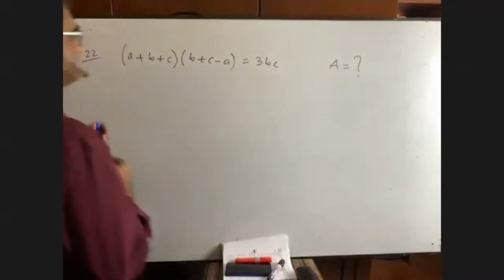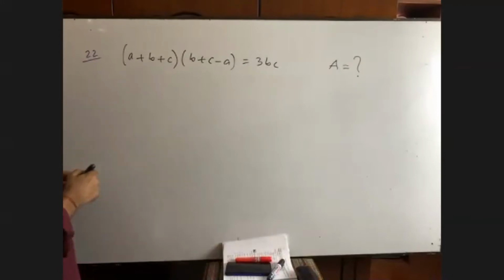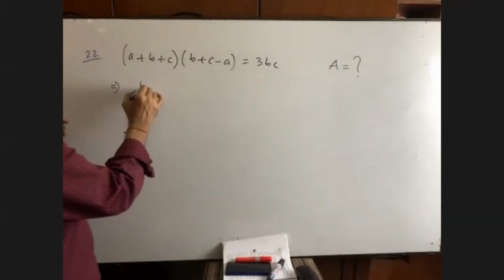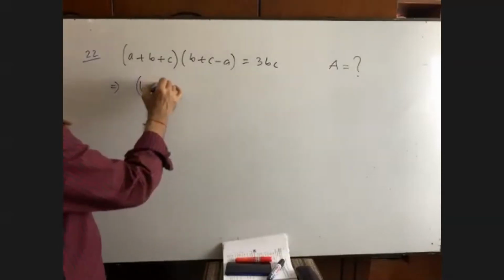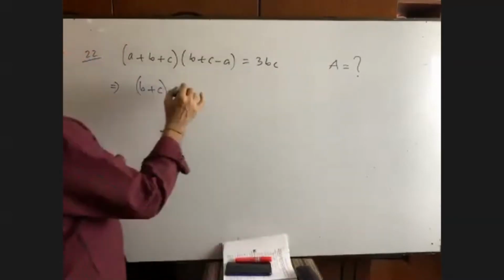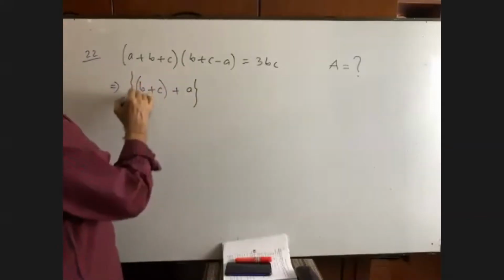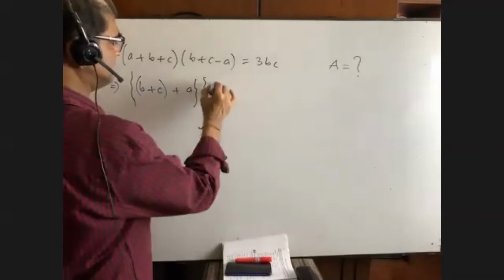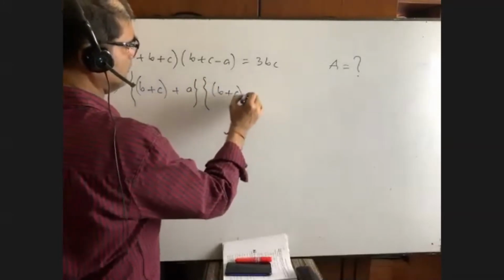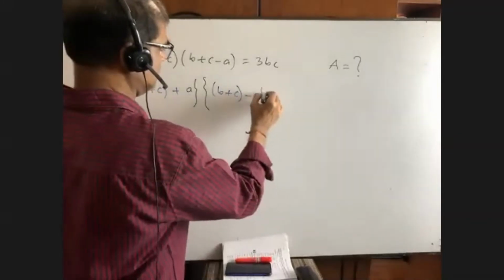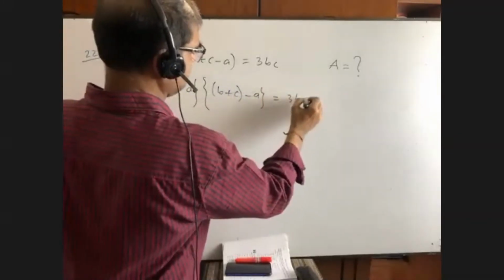Can you remember? There are too many maths in class 7, and normally those types of maths were given in the examination. Like this, we can write it in this way: B plus C plus A, then again B plus C minus A. Now, actually, what is meant by this?